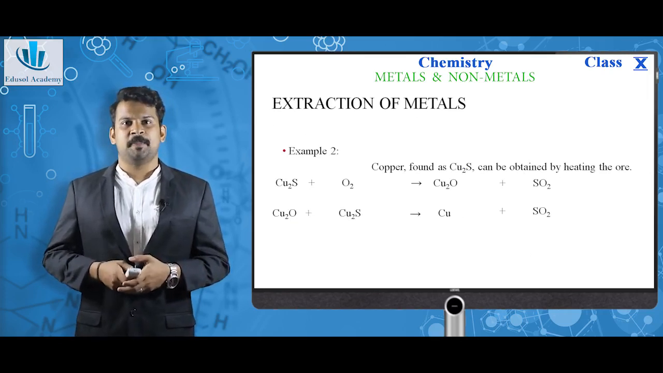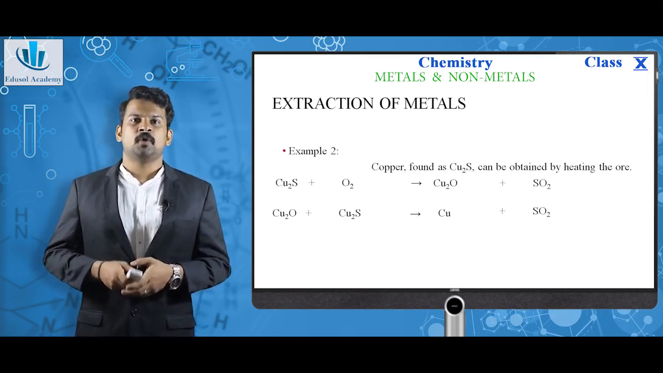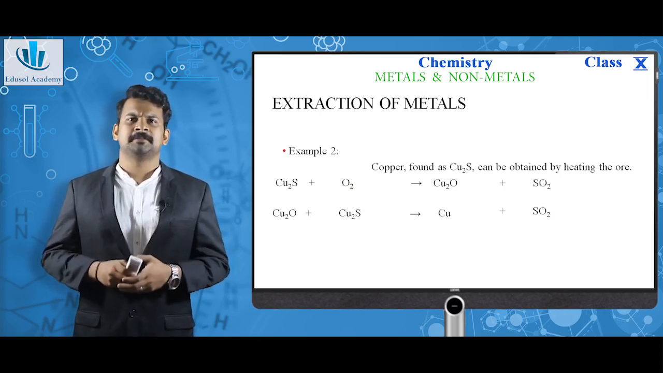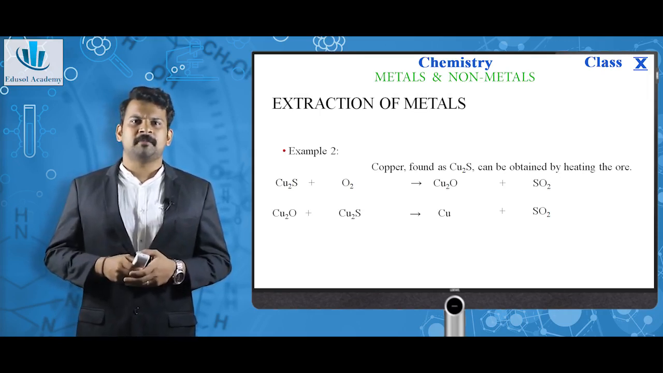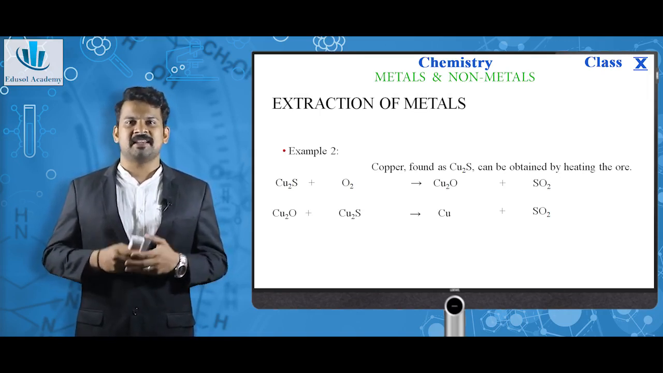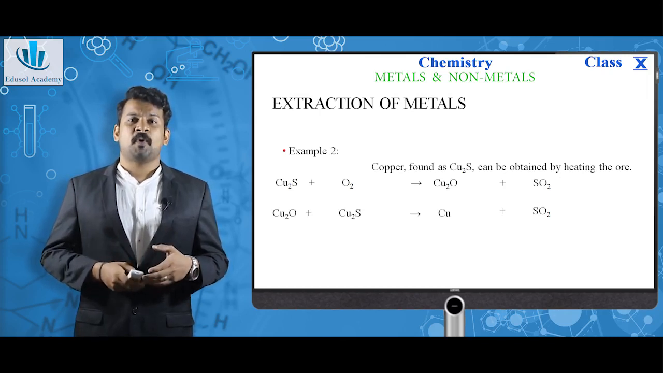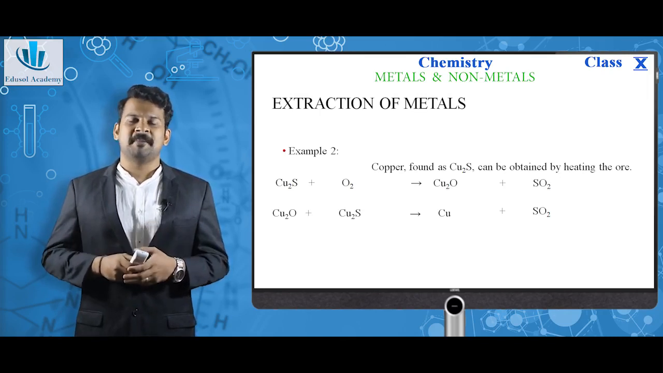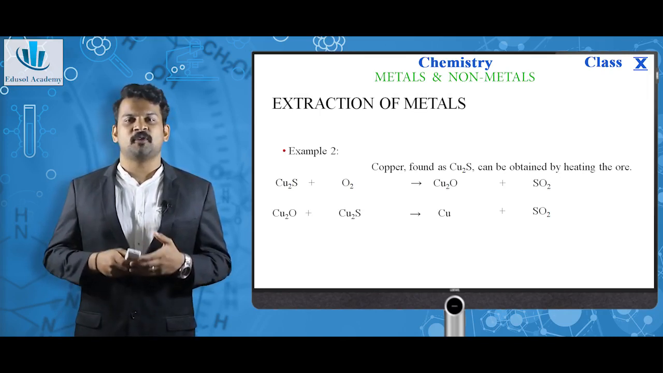Another example is copper, which is found in copper sulfide ore. It is also obtained by heating in air. Copper sulfide plus O2, Cu2S plus O2 giving Cu2O plus SO2. Copper oxide is obtained. The copper oxide again reacts with the copper sulfide to obtain pure copper metal. This is then subjected to refining.